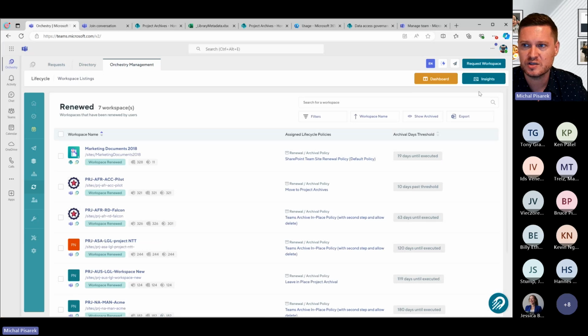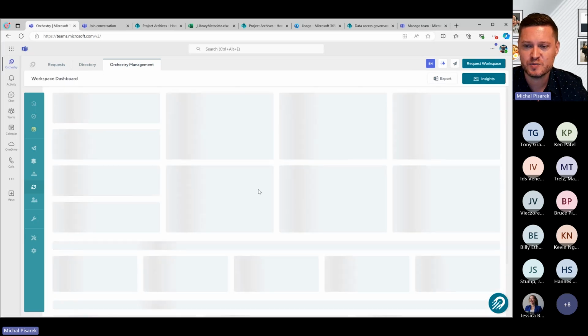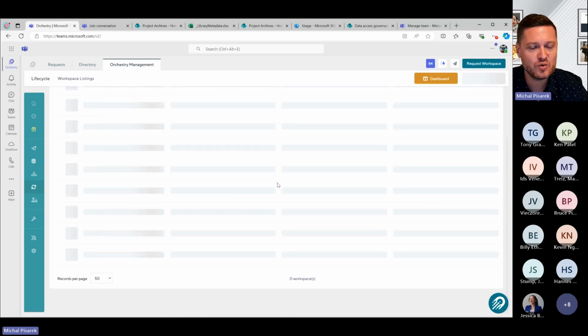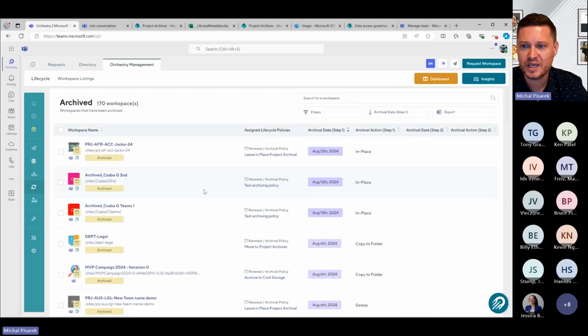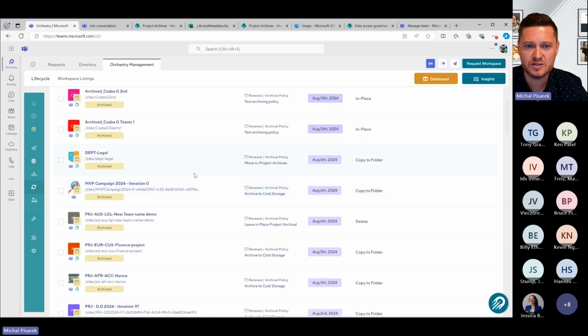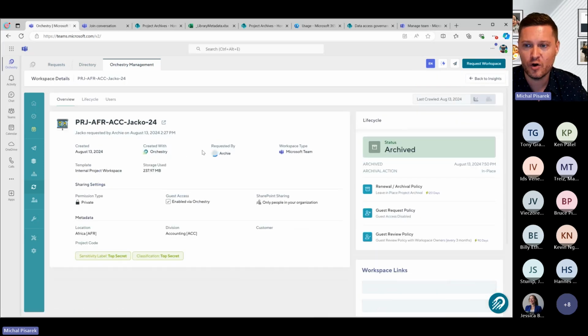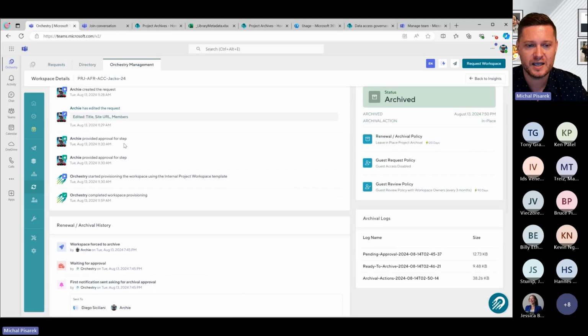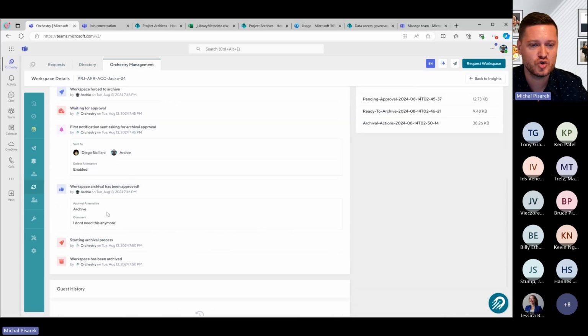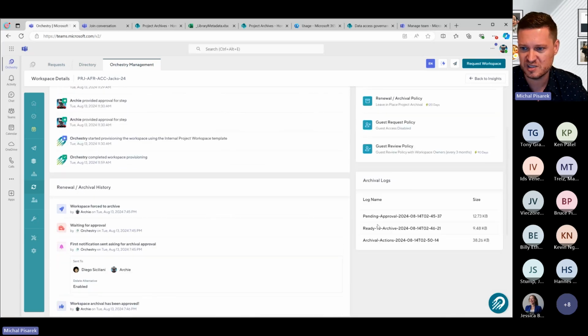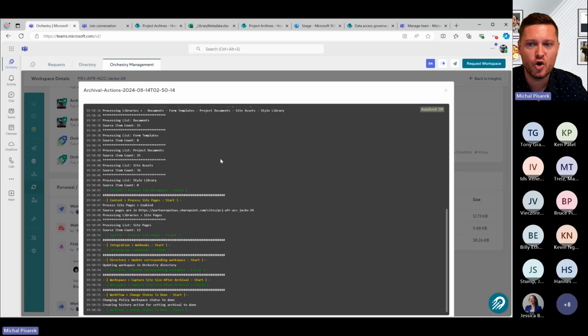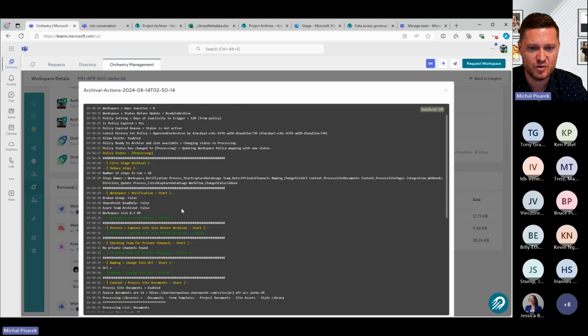But the final thing as well is if I go back to my dashboard, I can also click on any workspaces that we've archived. And we'll give you a really good understanding of how it was archived, who it was archived by, and what that process was as well. So I can see here for this Jacko project, for instance, if I click on lifecycle, again, I can see exactly how it was archived, who it was archived by, and what that process is.